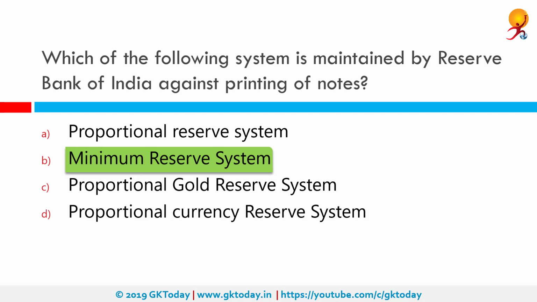The system changed in 1956. Since then, RBI is required to maintain a gold and foreign exchange reserves of rupees 200 crore, of which at least rupees 115 crore should be in gold. This is called the minimum reserve system. This system is still continuing.